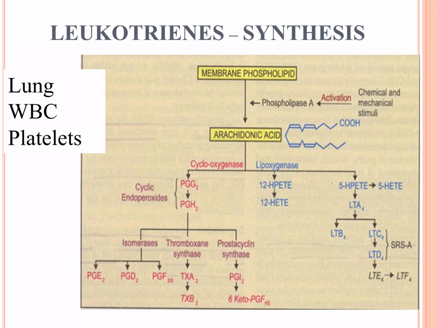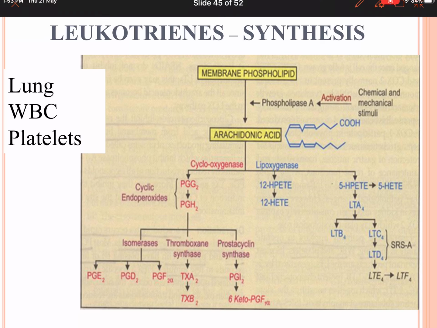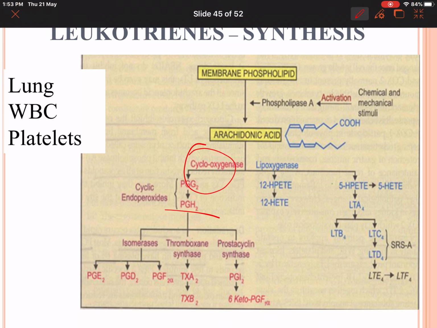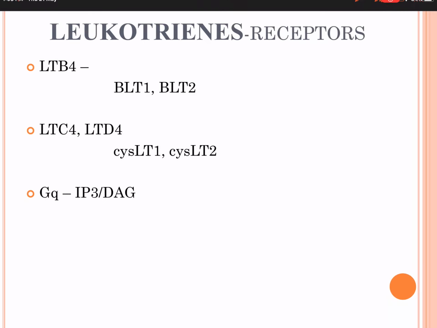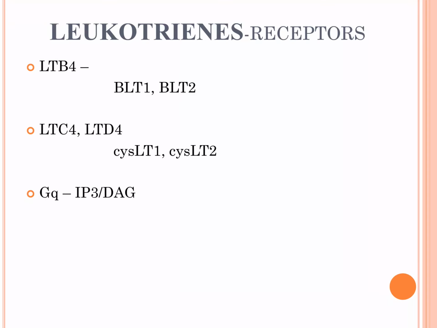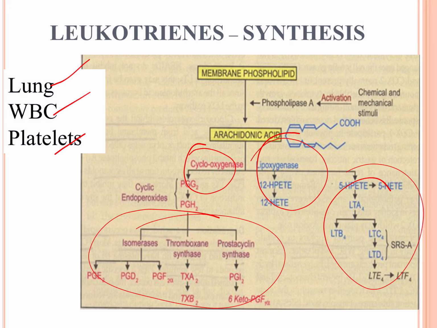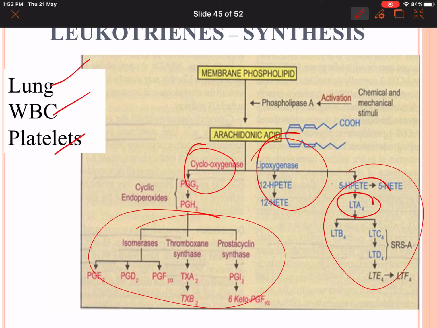So let's look into the other eicosanoid, that is leukotrienes. We understood that if arachidonic acid enters the cyclooxygenase pathway, we get prostaglandins, whereas if it lands up in the lipoxygenase pathway, we get leukotrienes. Where are leukotrienes present? Predominantly they are present in lung, WBCs and platelets. The leukotrienes are LTA4, LTB4, LTC4, LTD4, E4 and F4.